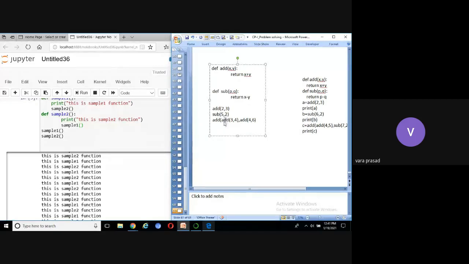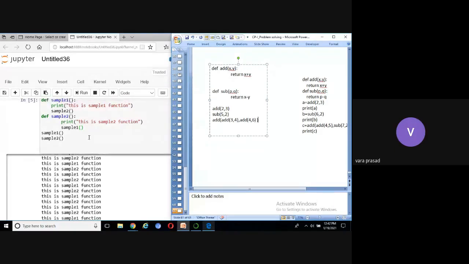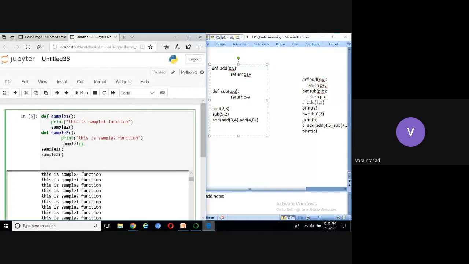The first parameter is add(3, 4). The second parameter is add(4, 6). Is that statement correct or not? Yes, this is correct. Now I'm going to execute this code here.